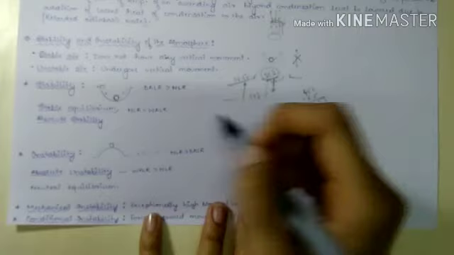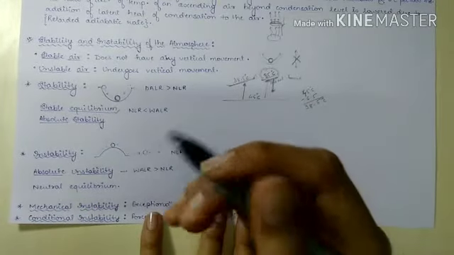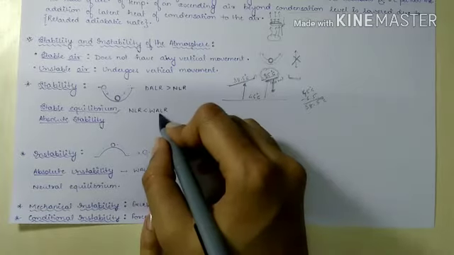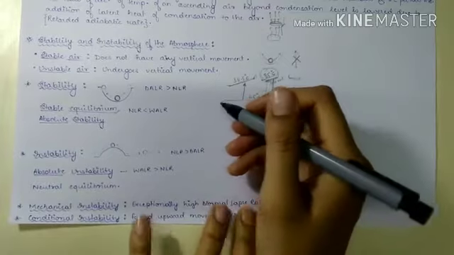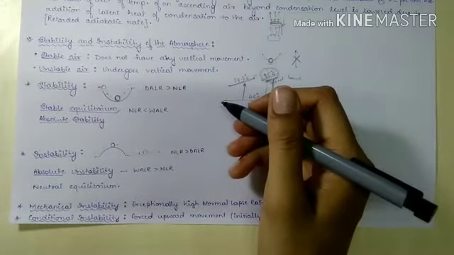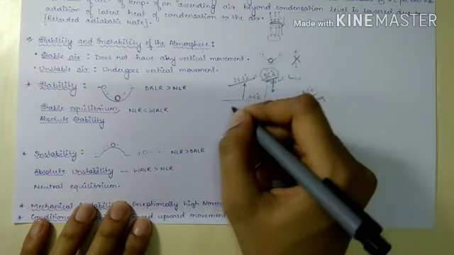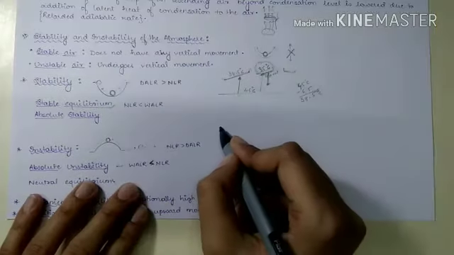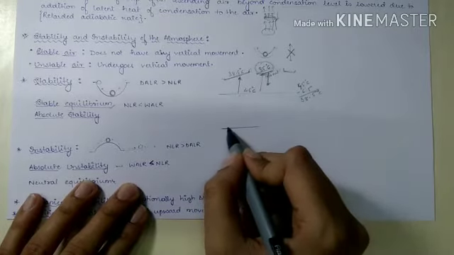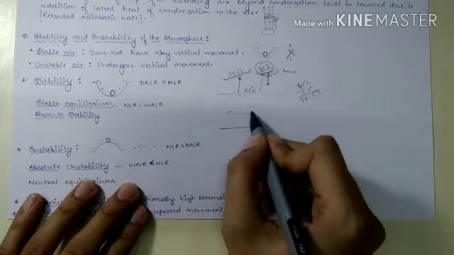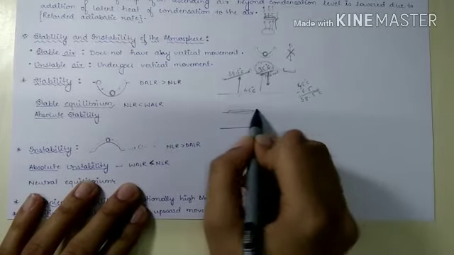And sometimes the normal lapse rate is less than the wet adiabatic lapse rate, even at the condensation point. Consider this as the condensation level.